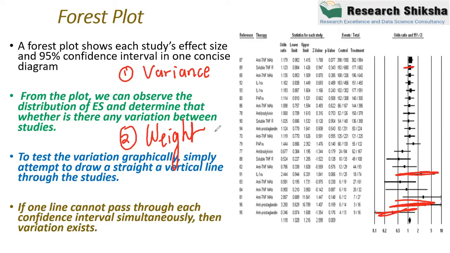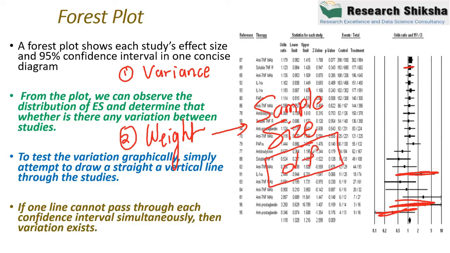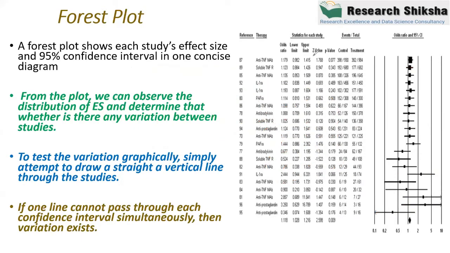And this weight is coming from the sample size. Sample size is one of the reasons for the difference in the weight. Sample size is somewhere related to the concept of degree of freedom, so the degree of freedom is influencing the weight, basically, right? I hope now it is clear what the difference is between the effect sizes of different studies. Okay, now let's move on.